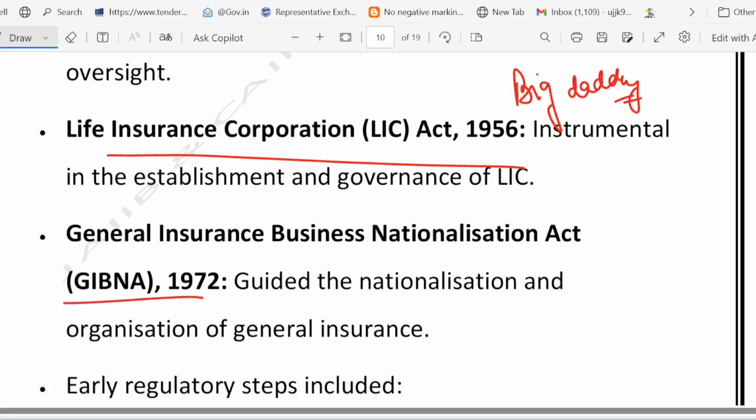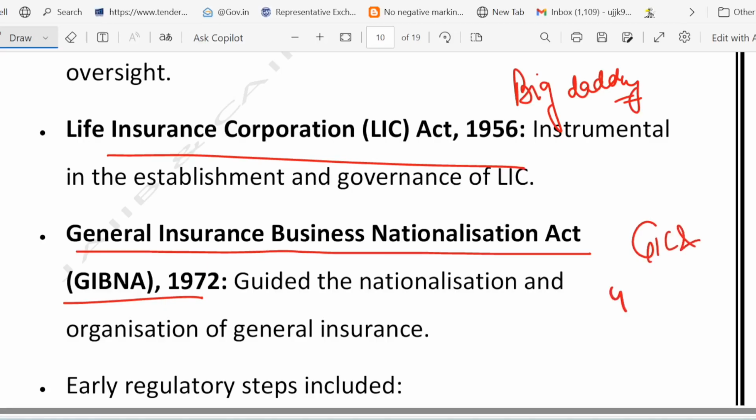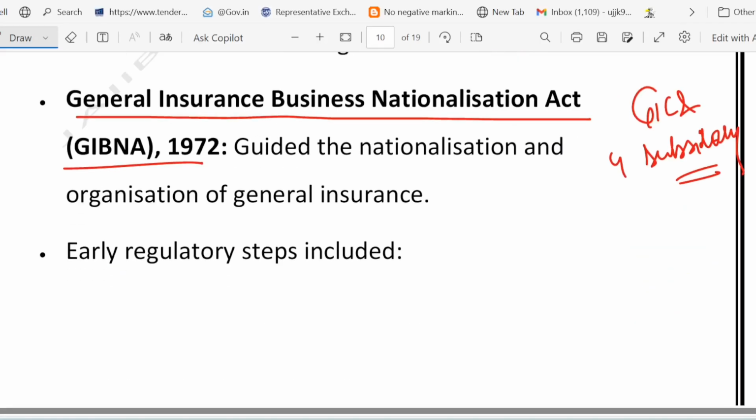Then we have the General Insurance Business Nationalization Act 1972. As per this act, general insurance was nationalized and it created GIC and also 4 subsidiaries. Remember, GIC and 4 subsidiaries were created. Why was it created? To prevent exploitation, like how UPI standardized payments.